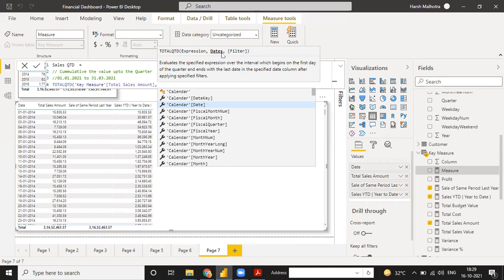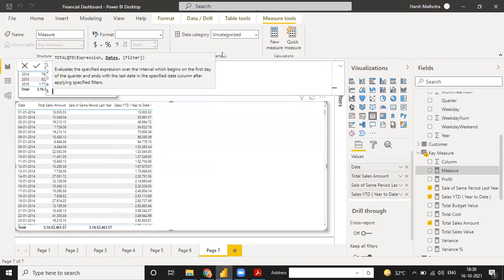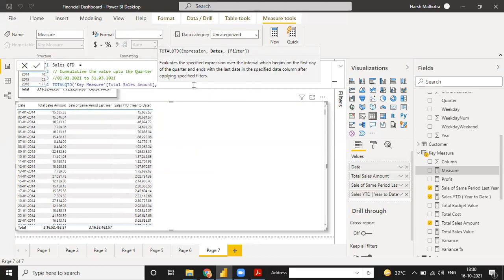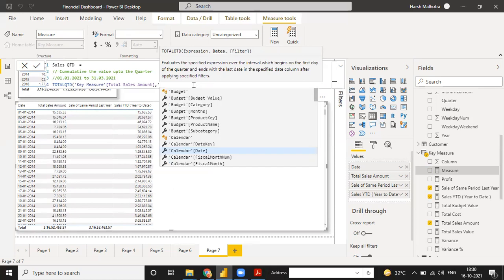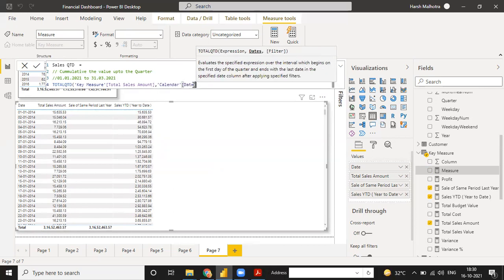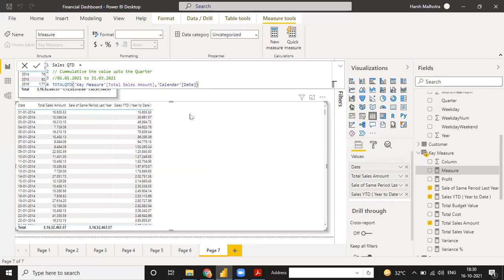and instead of this calendar table, see what is written here as Dates: it means under the date table we have to choose just the date column, and if it is Date only, then you have to select the complete date table. So this is one important thing, you can write it in your notebook as well. Dates means you have to select your dates column, and Date means you have to select your date table. And now I'm going to select only the date column. This one is my date column, and just enter, close it, and press enter.